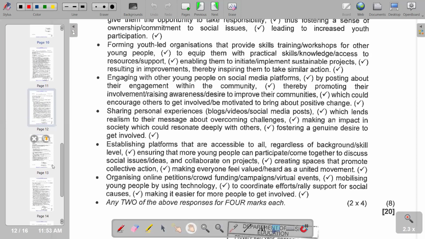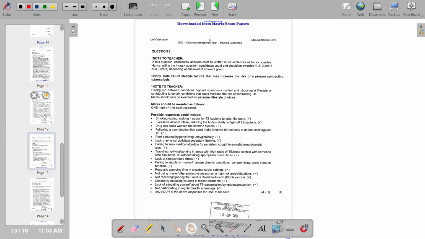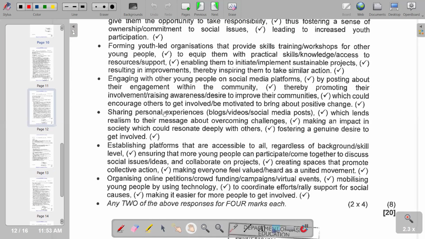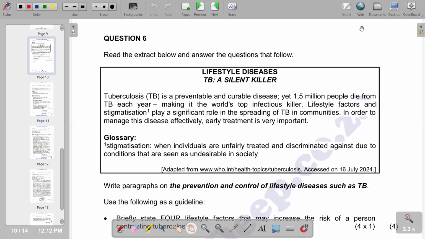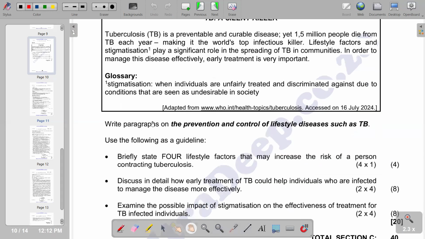We go to the next part whereby we are now on the last part of our question 4. And of course, we still have the last question that we have, which is our question 6. Question 6, read the extract below and answer the question that follow. You are given an extract of lifestyle diseases, TB, that is a silent killer. So you need to go through the extract given. When you read that, in terms of the question part, it reads write paragraphs on the prevention and control of lifestyle diseases, such as TB. Use the following as a guideline.